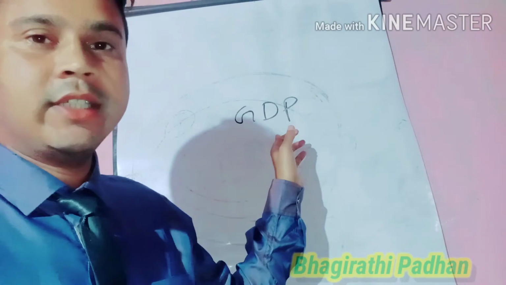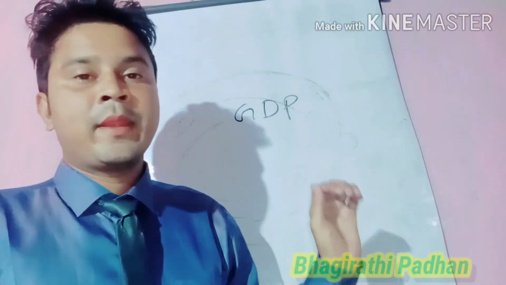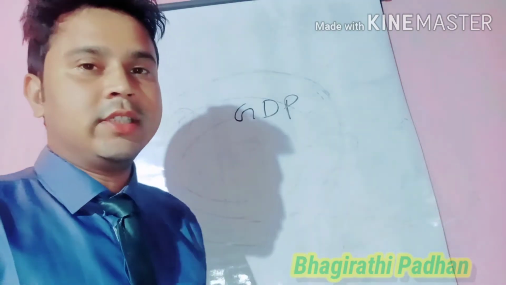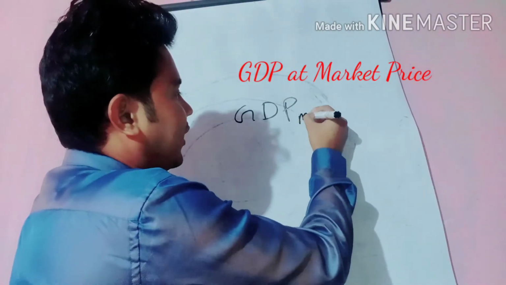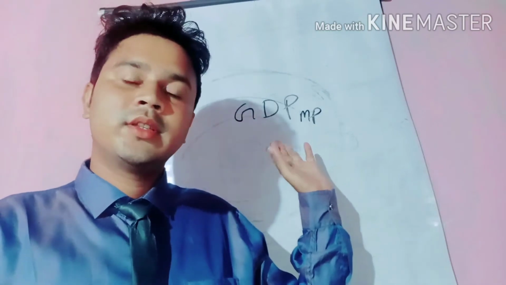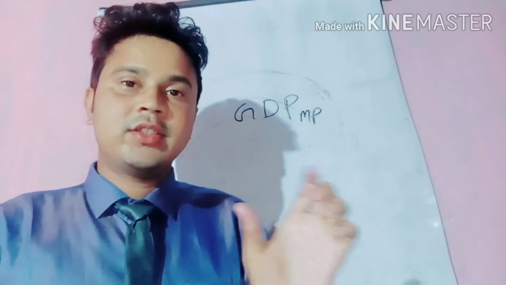D for domestic means within the geographical boundary of a country. So this is the final income of a country in a year. GDP at market price means the monetary value of the final product in a year within the geographical boundary.